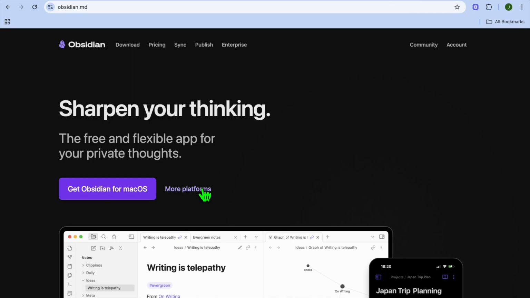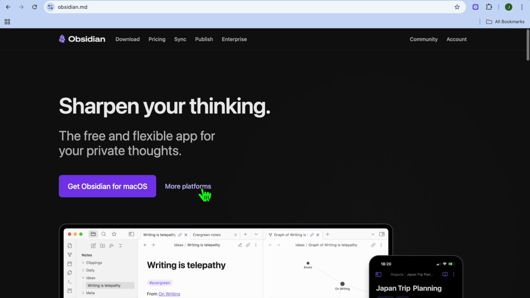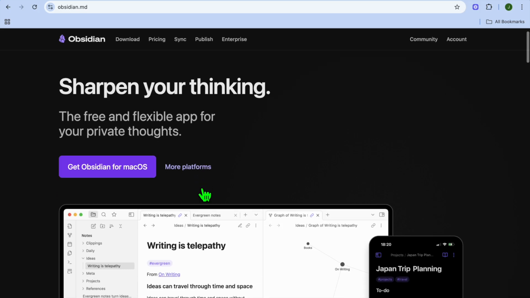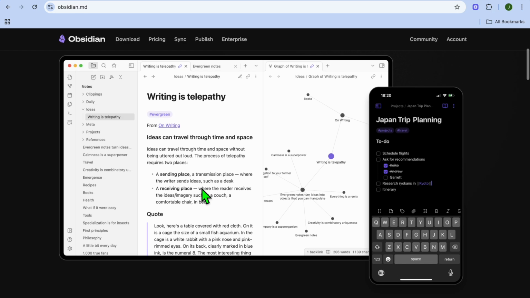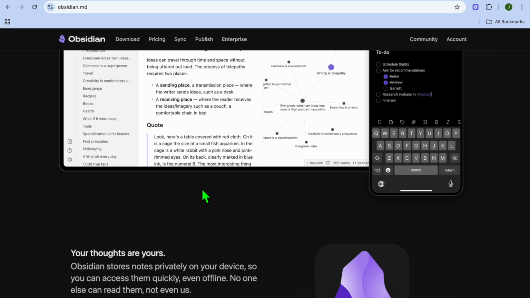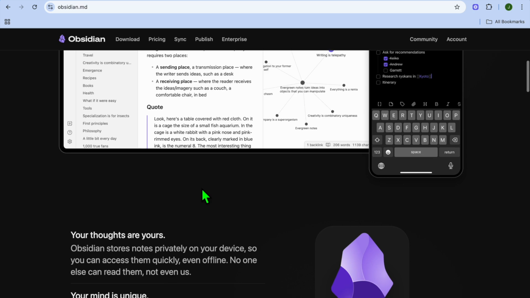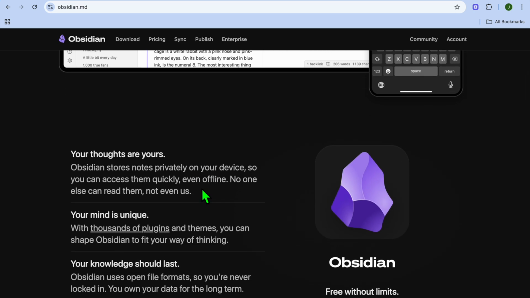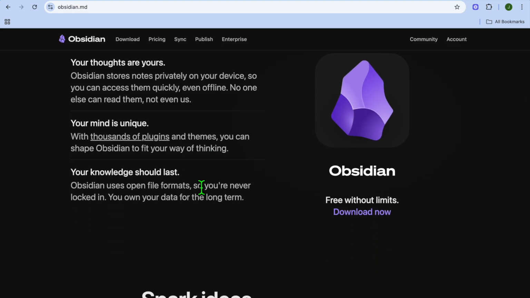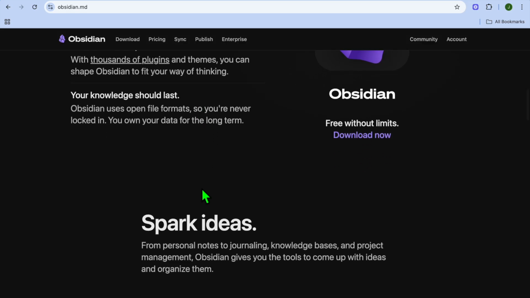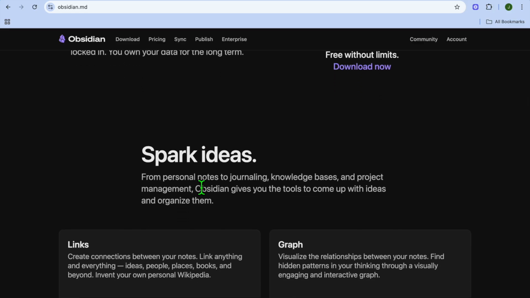And when it comes to Obsidian, what is Obsidian? Obsidian is a personal knowledge management app built for local note linking. It's not a team tool, it's for individual creators, writers, developers, and thinkers who want to build a second brain. With Obsidian, you can take notes and link them together like a knowledge graph, organize ideas into connected concepts like Wikipedia for your brain, work offline and own all your data, use plugins and themes to customize everything. You can sync across devices using Obsidian Sync. It's perfect for deep thinking, research, and building a long-term personal knowledge base.